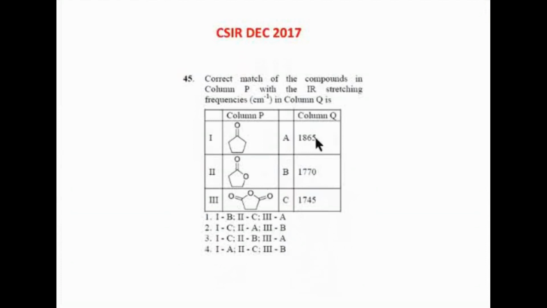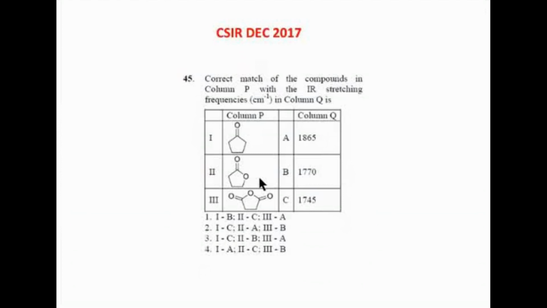The anhydride should have values around 1800. Anhydride has two stretching frequencies, symmetric and asymmetric stretching. One is around 1780, the other around 1800, going close to 1860 or 1840. So among these, anhydride is the highest. So 1865, 3 should be A. And when comparing ester and ketone, we have already seen the order. Amide is lowest, then ketone, then acid, then aldehyde, then ester, then acid chloride, followed by anhydride. So this is the order.